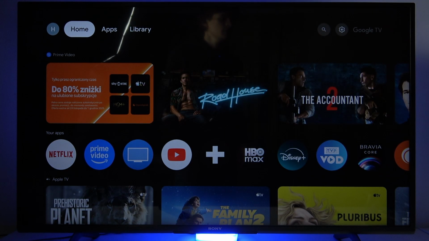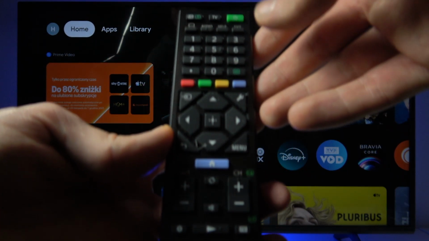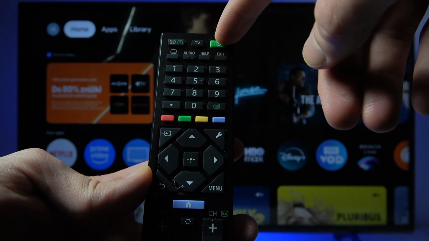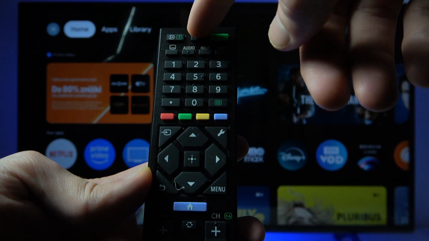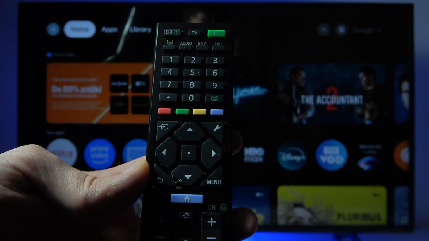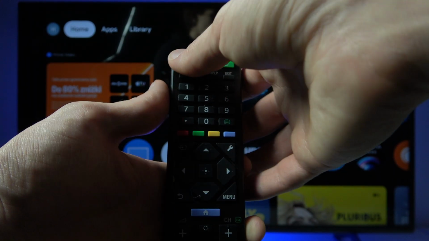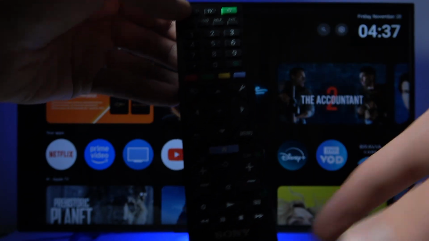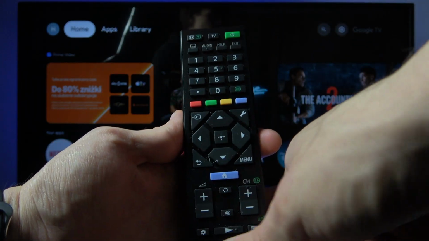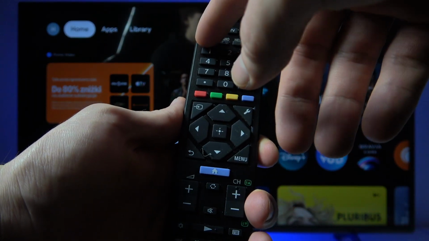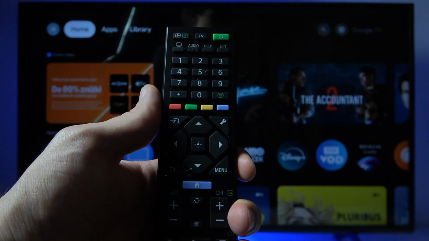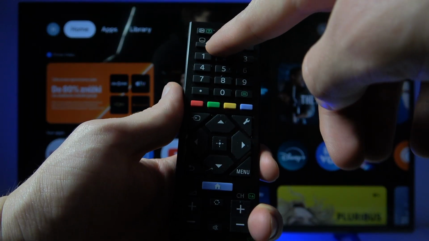Now let's check the other remote control. So what do we have here? Of course, the power button in the top right corner, the TV source, the same that we had on the previous remote control. Now this button is the info button, which will show us the time and date on the home screen. Now this is the teletext button to show your current channel's info, the audio button to change the audio type.